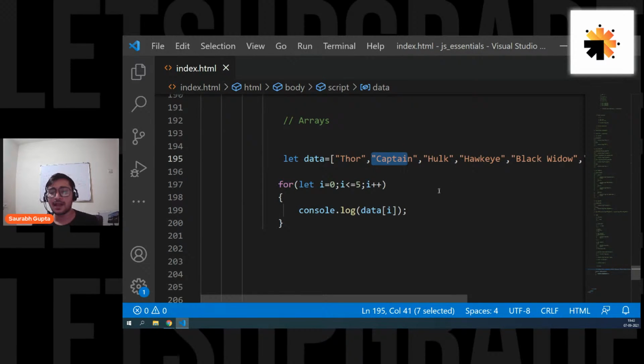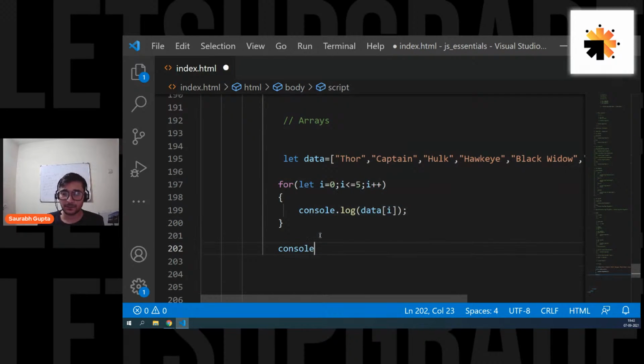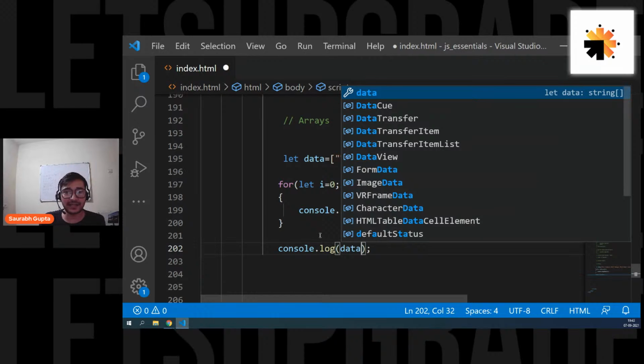Is that cleared? How do we find array length? Okay, guys, see. If I want to check what is the size of my array, size of array simply means how many elements you have in the array. In JavaScript, there's a property that helps you in that. You can write the array name, then dot.